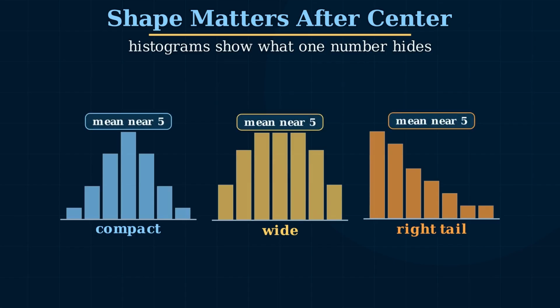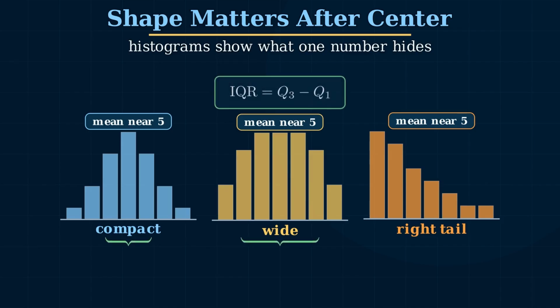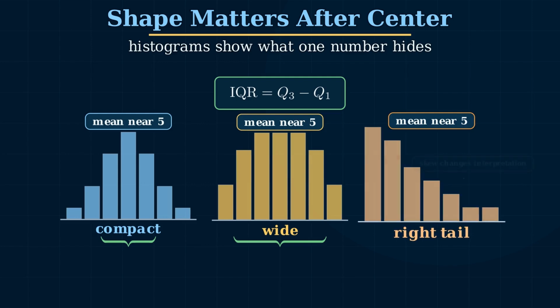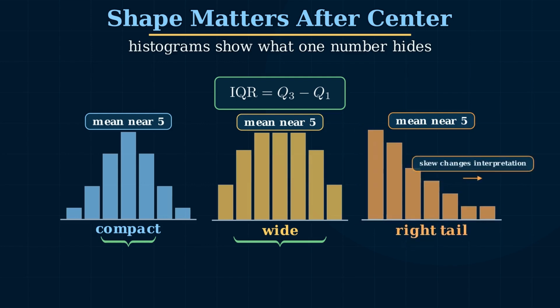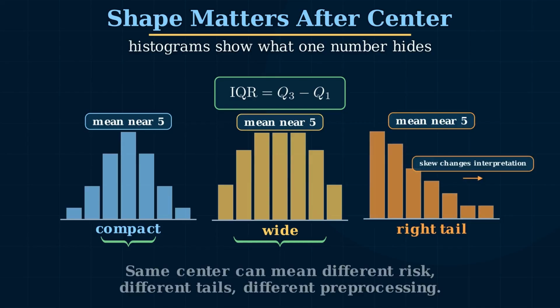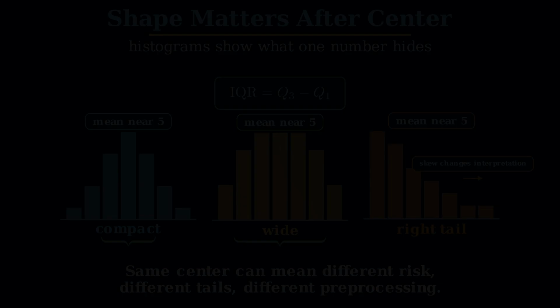The interquartile range, or IQR, is Q3 minus Q1. It measures the width of the middle half of the data. That makes it useful when tails or outliers would make the full range misleading. For ML, shape can suggest transformations. A long tail might call for a log transform. A compact distribution might already be well behaved. A strange shape might reveal mixed groups hiding in one column.